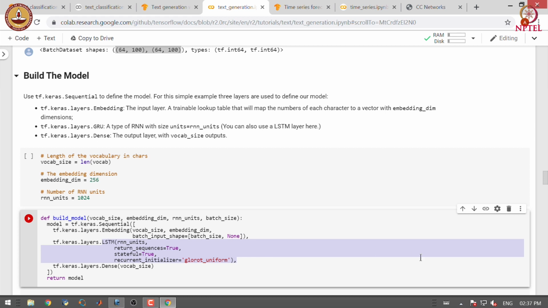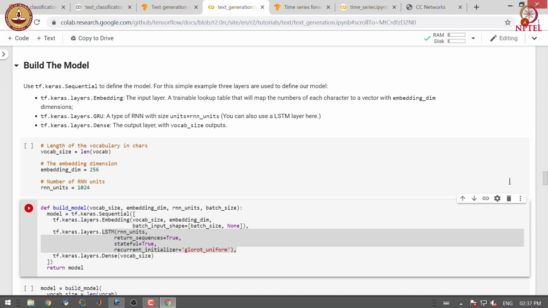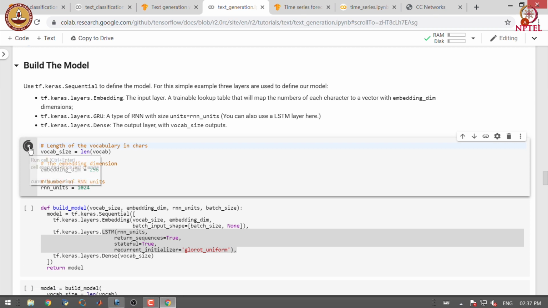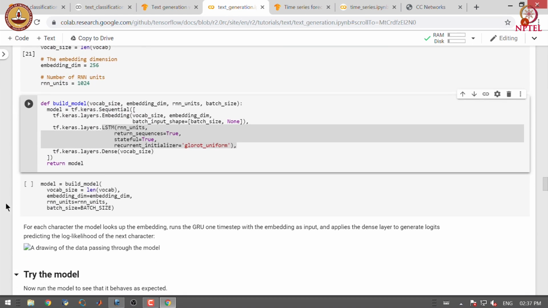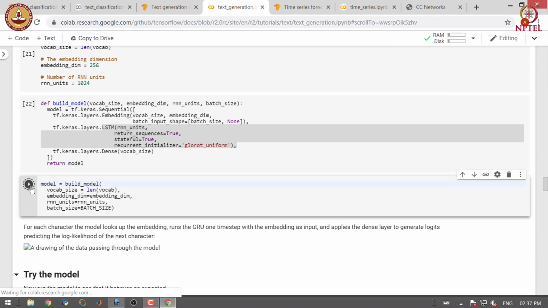So, this is a function for building the model. Let us build a model. For each character, the model looks up the embedding, runs the LSTM one time step with the embedding as input, and applies the dense layer to generate the next character.